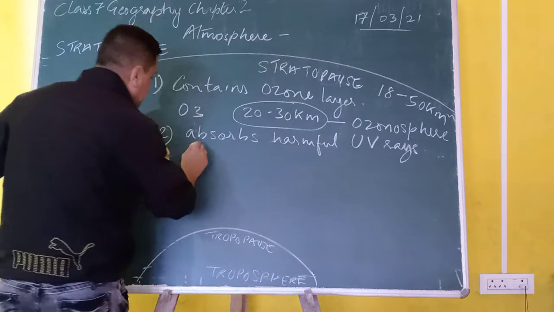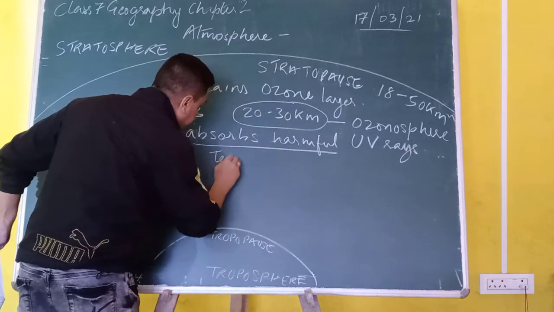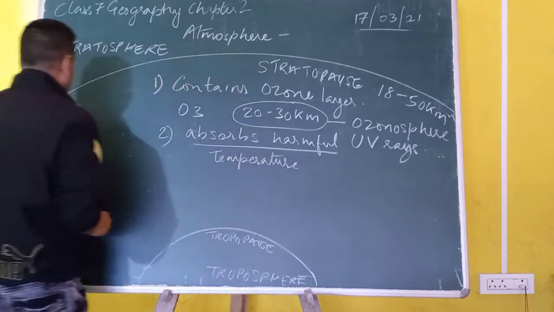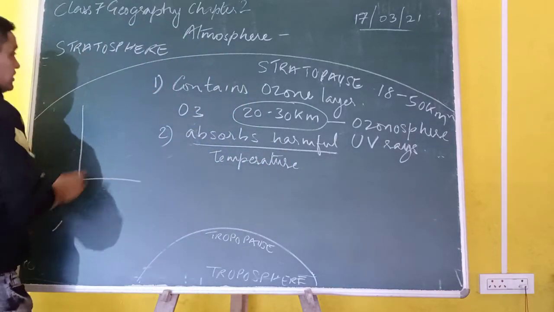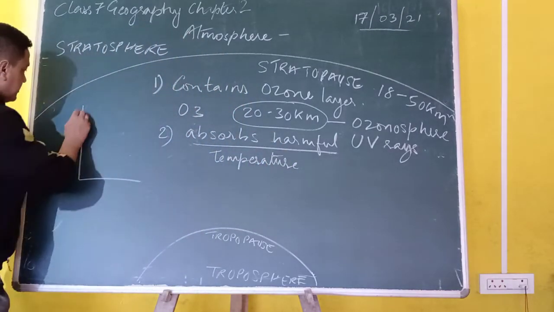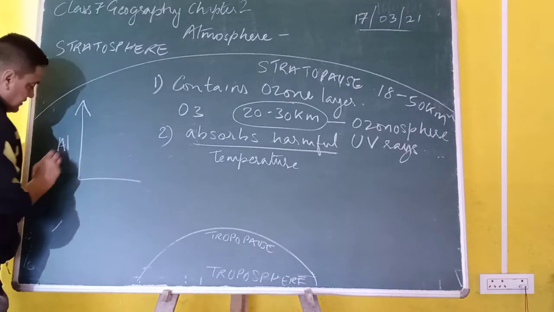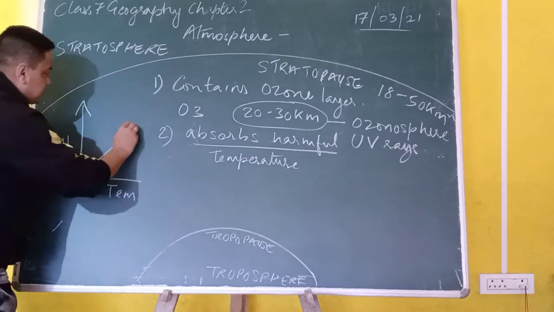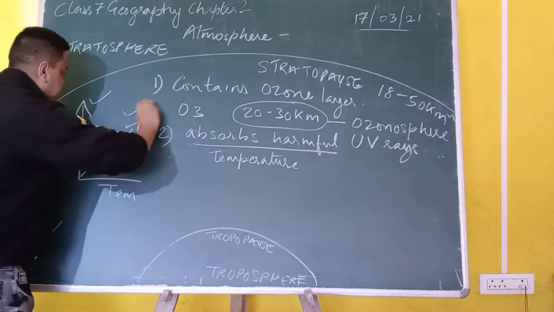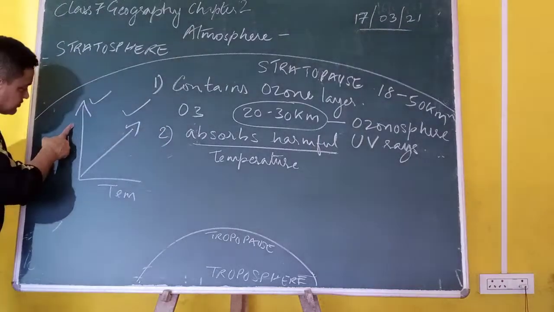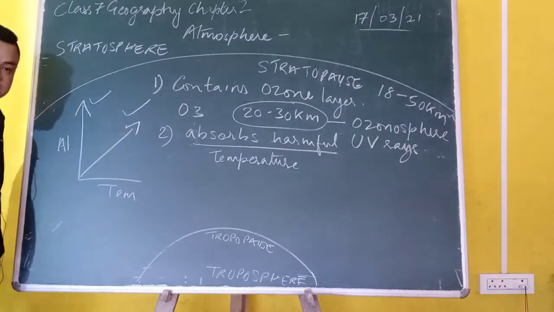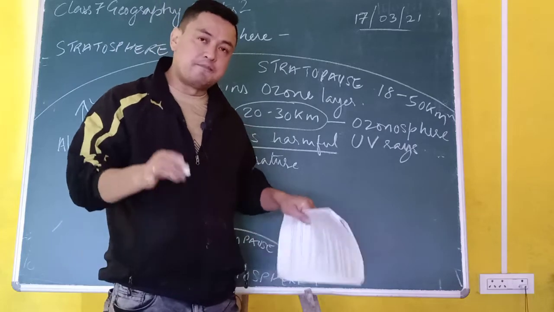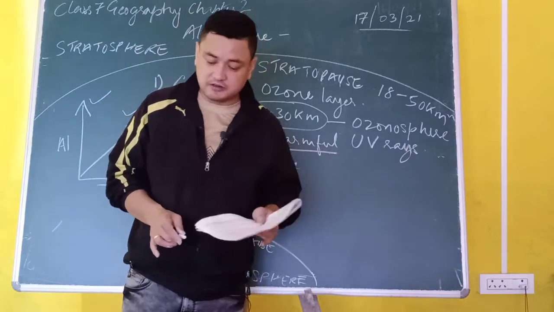Therefore, in this ozone layer, in this stratosphere, with the increase in altitude there is an increase in temperature. So this is the graph. This is a positive relationship. With an increase in altitude, the temperature also increases. So in the stratosphere, the temperature increases with height.